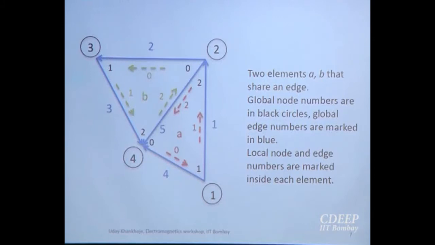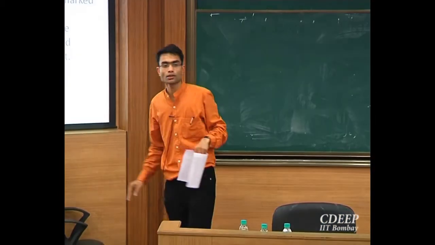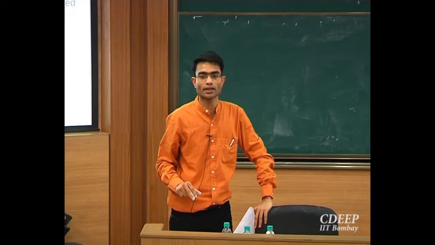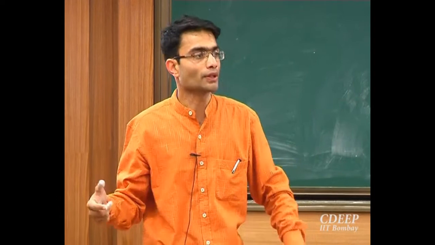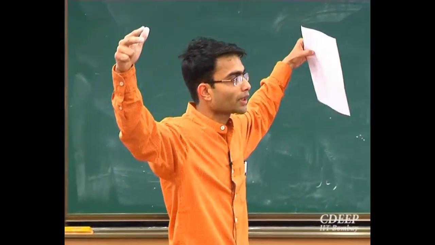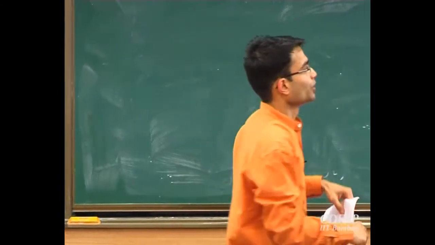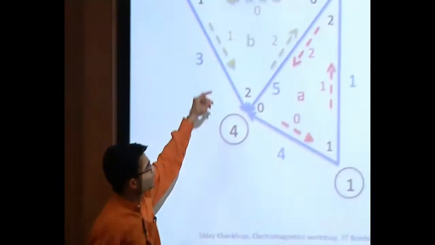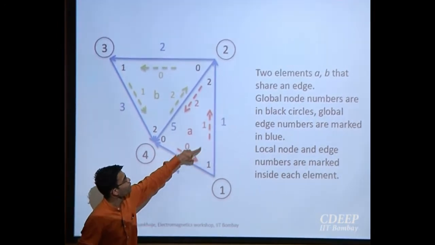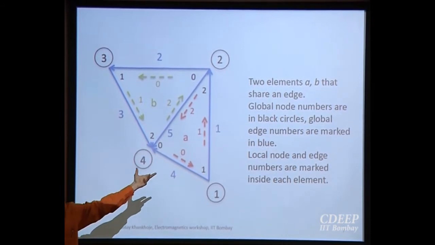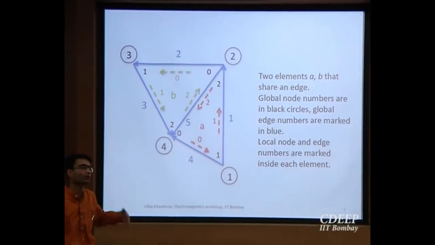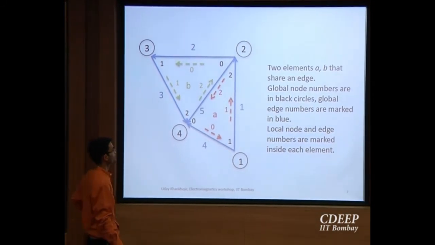There were also some questions about local node numbers, global node numbers. So these are addressed over here. There is a lot of bookkeeping that everyone has to do when they're designing a FEM code, because each triangle has its local node numbers, edge numbers. But when you look at this little triangle inside the bigger scheme, you cannot address them by local numbers anymore. So this is an example. So 2 triangles A and B. A has local edge numbers inside, so 0, 1 and 2. Similarly, B has 0, 1 and 2. And these will be arbitrarily defined according to your mesh generation software. Each one will have some different convention of doing it, which is nothing special about it.